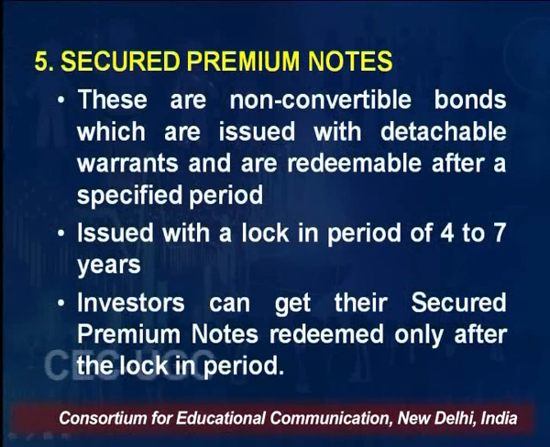Then secured premium notes. See, many companies are making new innovations with the permission of SEBI, right? So different companies are making different innovations at the time of issue of the bond. These secured premium notes are basically non-convertible bonds which are issued with detachable warrants and are redeemed after a specific period. See, the bonds are not being converted into equity shares. A 1,000 rupee bond is being issued, right? And with this bond, a warrant will be there. We call it a detachable warrant.